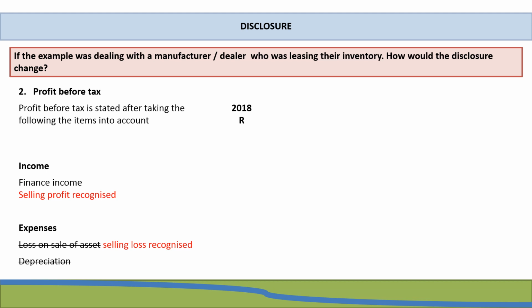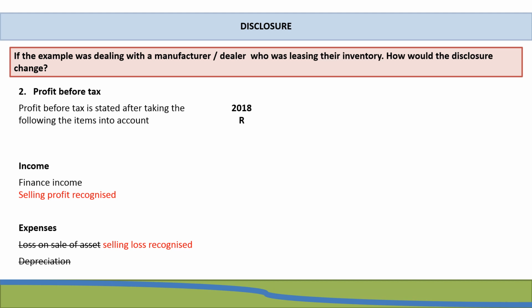However, when you're dealing with a manufacturer dealer lessor, you are not leasing an item from your non-current assets, and therefore there would be no depreciation and no loss on sale of assets. Instead, you would have a selling loss being recognized, or if it's a profit, a selling profit being recognized. But as you would be leasing inventory, there would be no depreciation because you do not depreciate inventory.